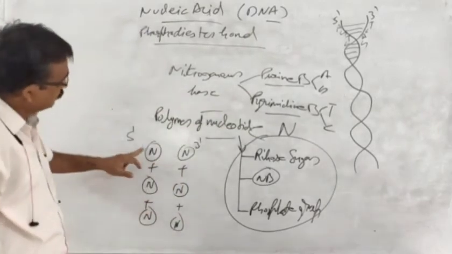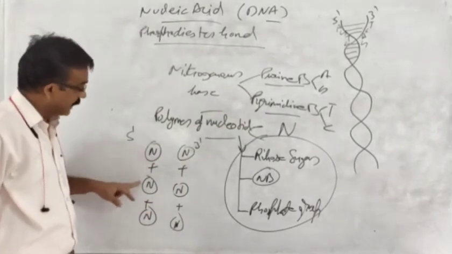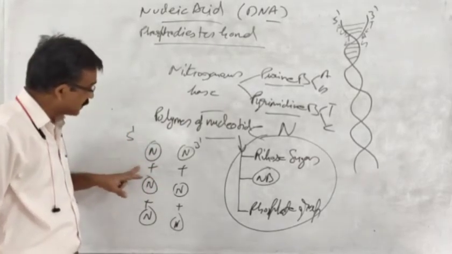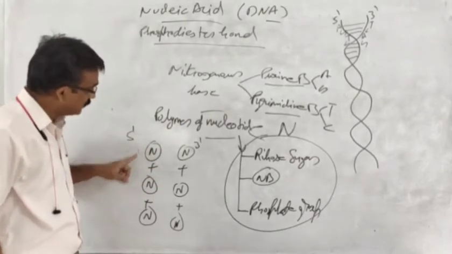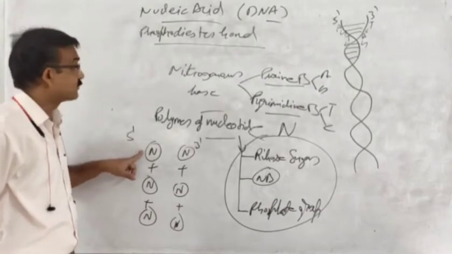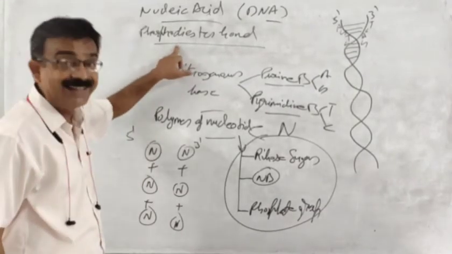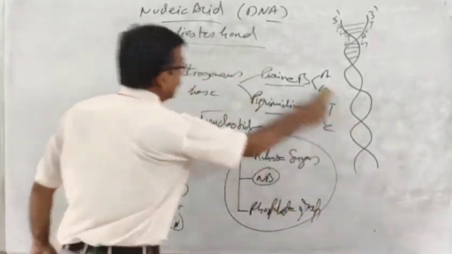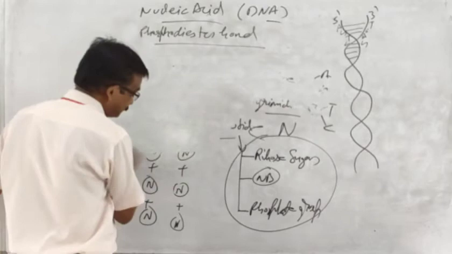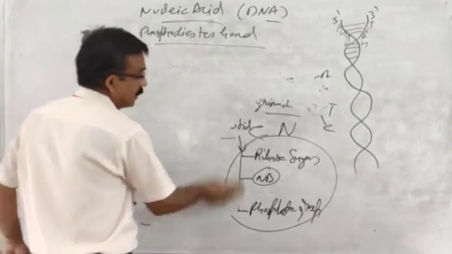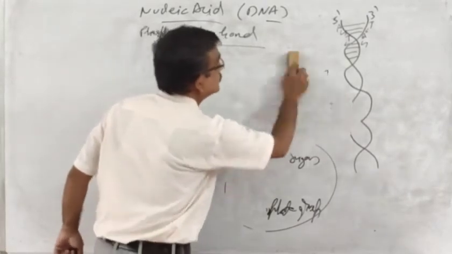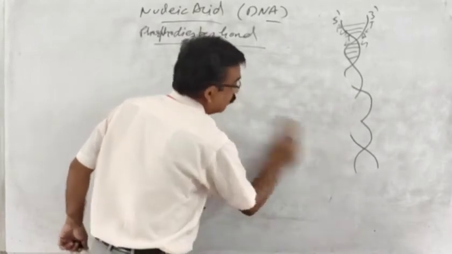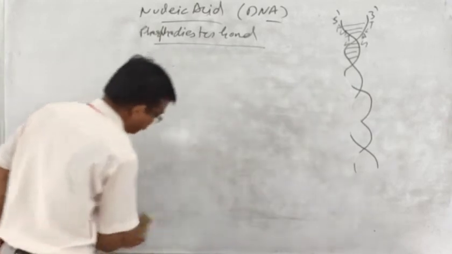Actually, one nucleotide is connected with another nucleotide with the help of an ester bond, and this ester bond has linking on both sides, so it is referred to as a phosphodiester bond. Now we will try to understand how this phosphodiester bond develops inside the DNA to link one nucleotide to another.